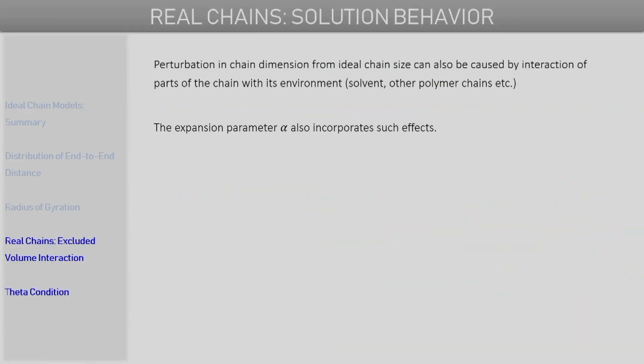Finally, before concluding, let's talk a little bit about the behavior of real chains in the presence of other substances. For example, if the polymer chain is in a solution, it will be surrounded by solvent molecules. Or if the polymer chain is not isolated but is surrounded by other polymer chains of its own kind, like in an amorphous polymer sample or a polymer melt, how will the behavior be? Specifically for now, we will focus on the behavior of real chains in solution.